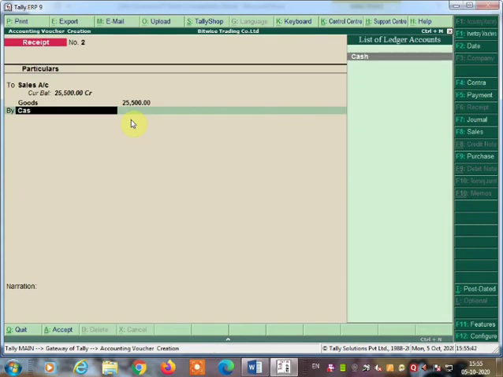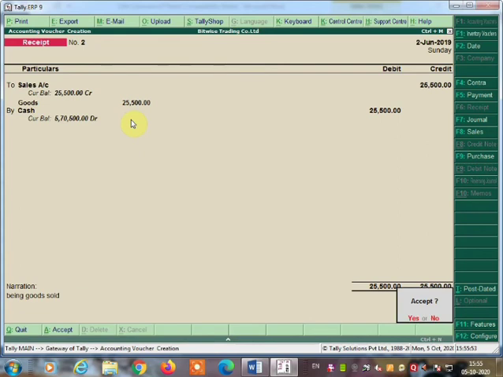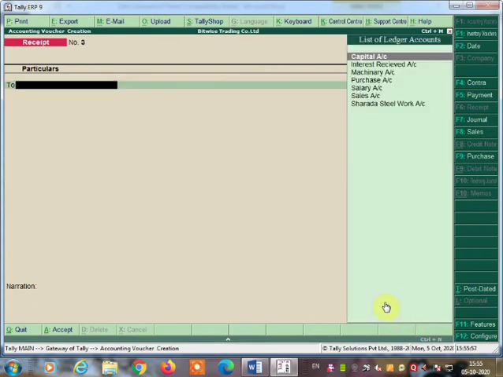By cash, the cash account, being goods sold. Accept the voucher by clicking on S or press the enter key. So here the receipt voucher is over.